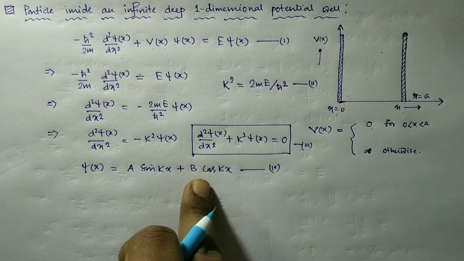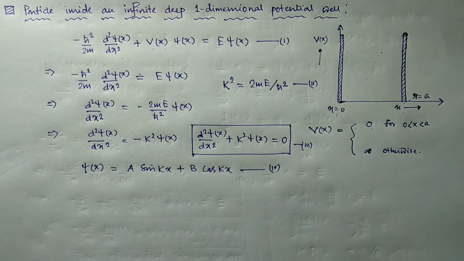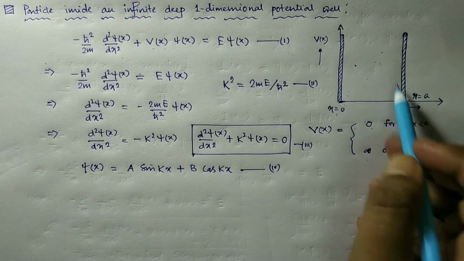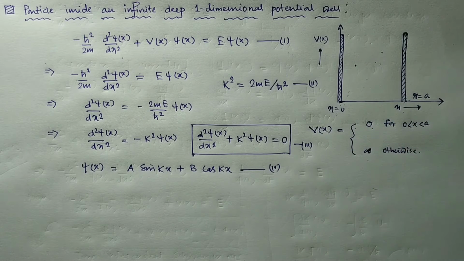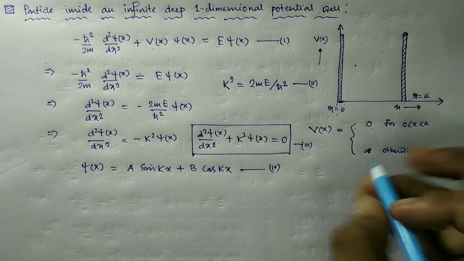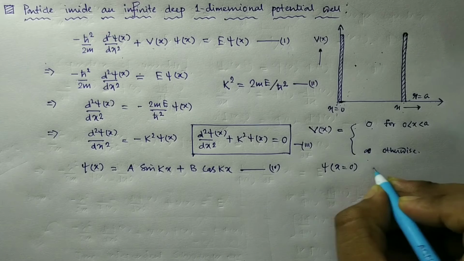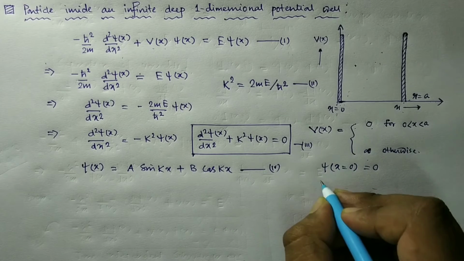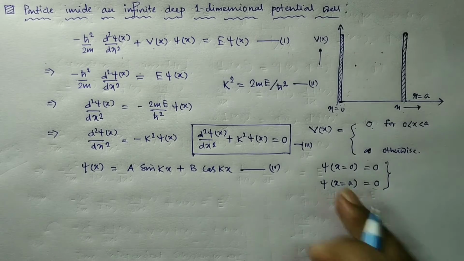So we require some boundary conditions. As we know from the property of the wave function, the wave function must be a continuous function, and the particle is inside the box, so it should be between 0 and A. And what is the probability of obtaining the particle outside the box? It is 0. So from the continuity, we have psi at x equal to 0 is equal to 0, and the second condition is psi at x equal to A, this is also 0. These are the two boundary conditions.